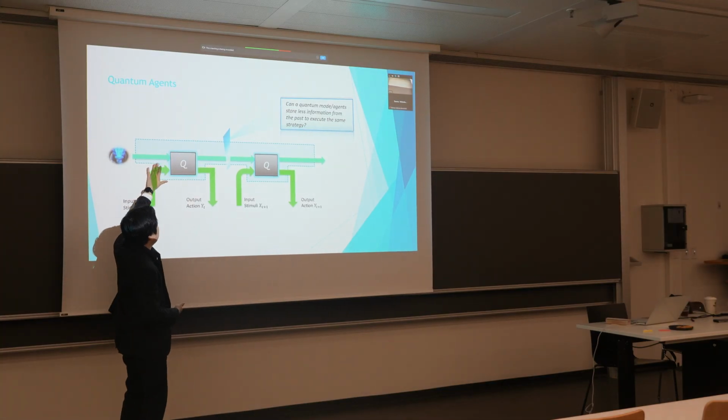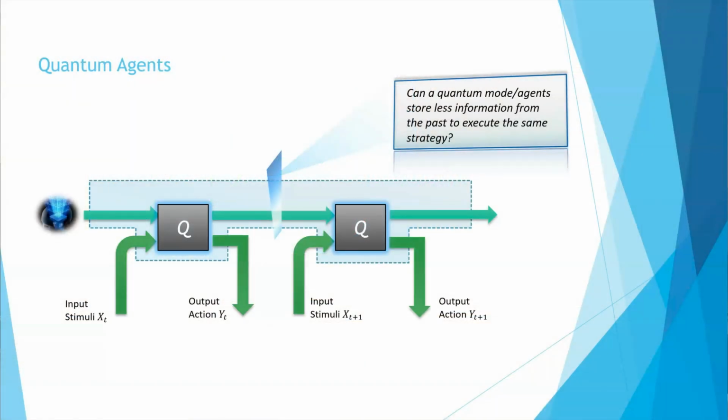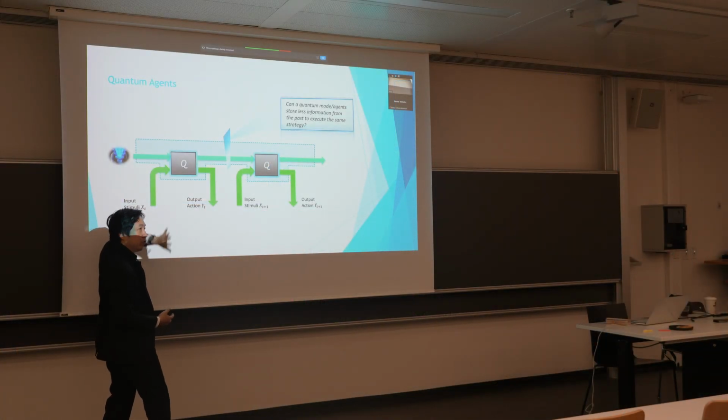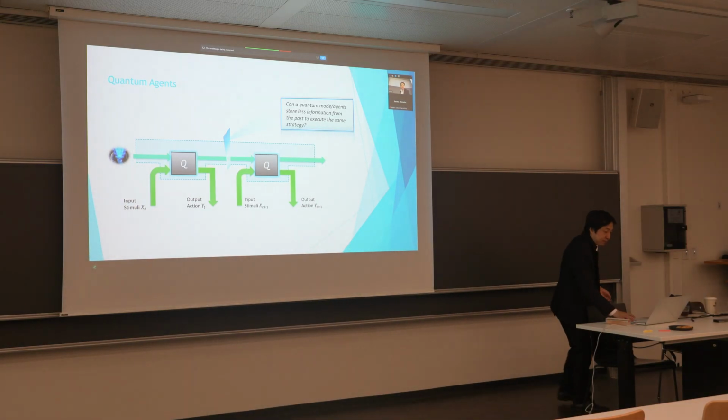And this object, for those of you who are familiar with non-Markovian quantum systems, is often referred to as a quantum comb. If you've never heard of the word before, don't worry about it, we're not going to mention it again. But the basic idea is that people have used these tools to model non-Markovian open systems. And we're going to use these tools the other way: instead of trying to understand a non-Markovian quantum system, we're going to see how we can engineer a non-Markovian quantum system to do what we want it to do. The idea is we have some specified input-output relation, and we want to replicate that with one of these quantum machines. And the question is, can we do better?